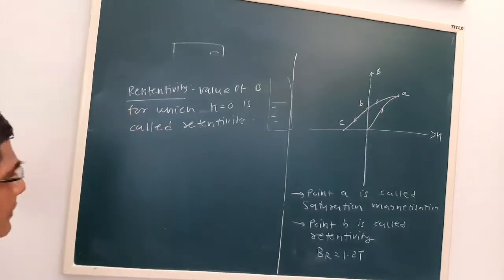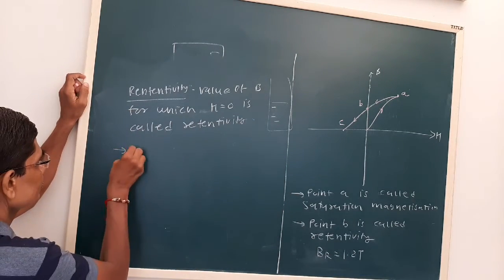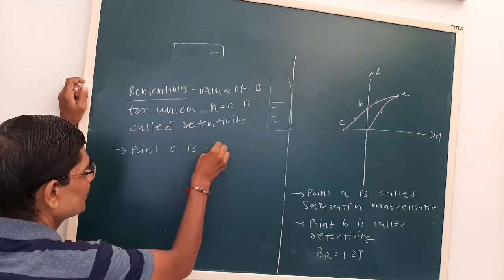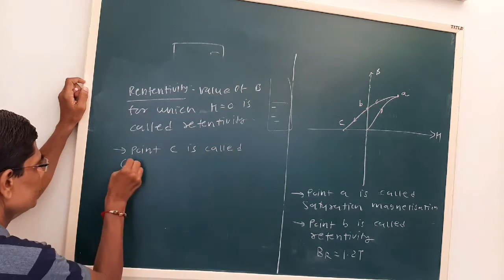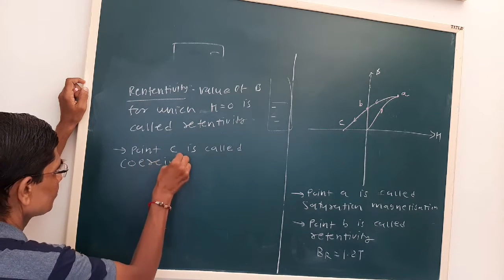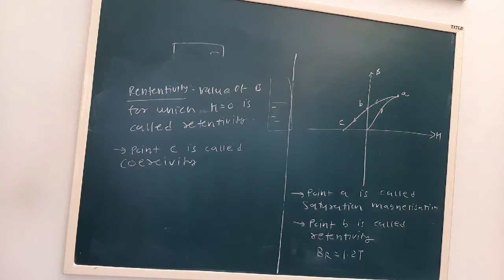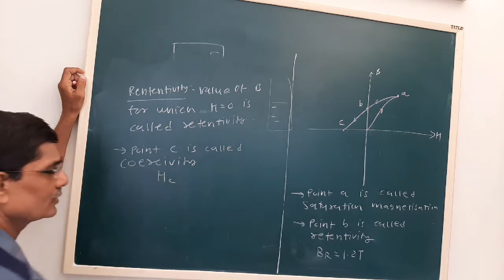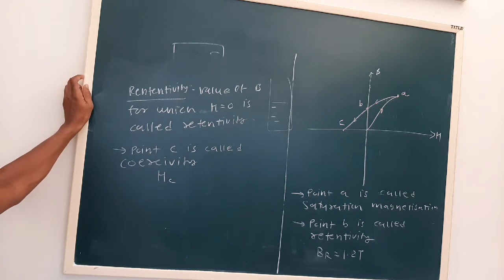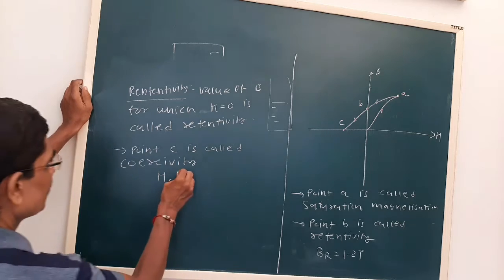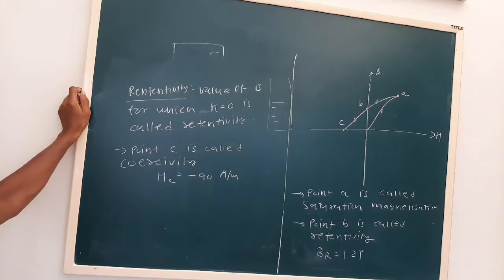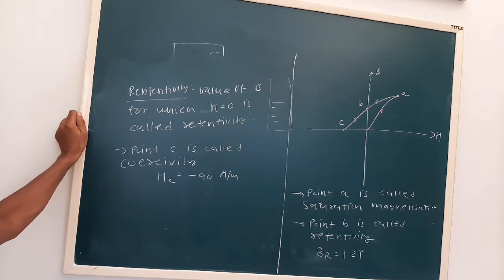So point C is called the coercivity. For a given material, the magnetic intensity H at point C is minus 90 ampere per meter. These values are given in the textbook.